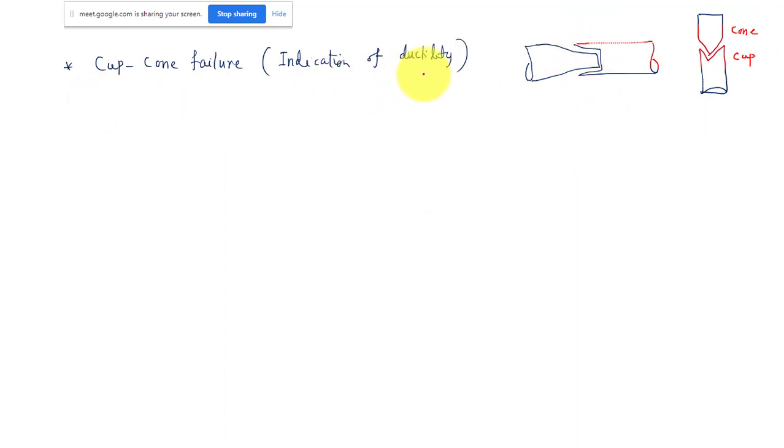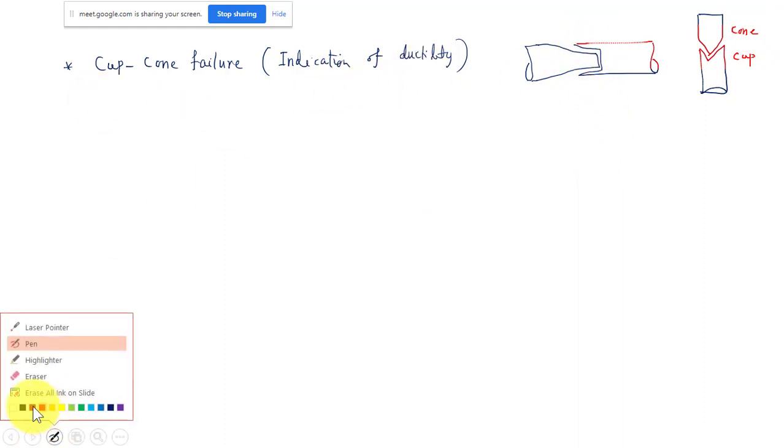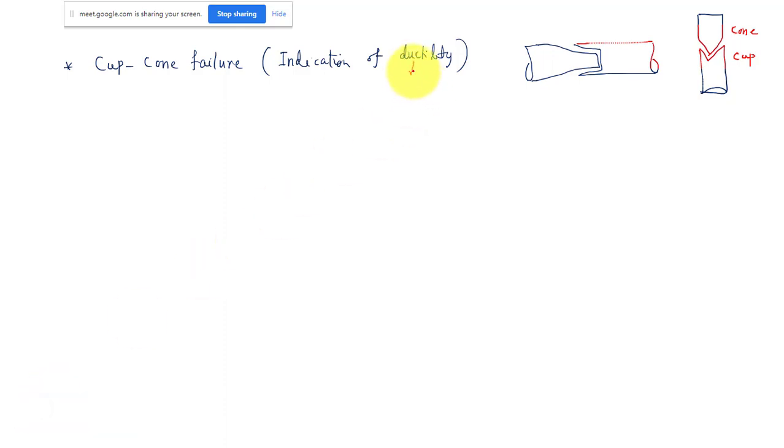This is an indication of the ductility of your material, and if you do the test on mild steel and aluminum, you will find this type of failure in the tension test.